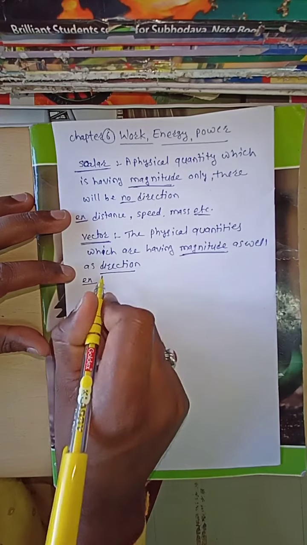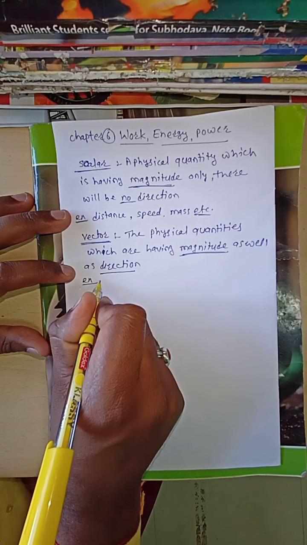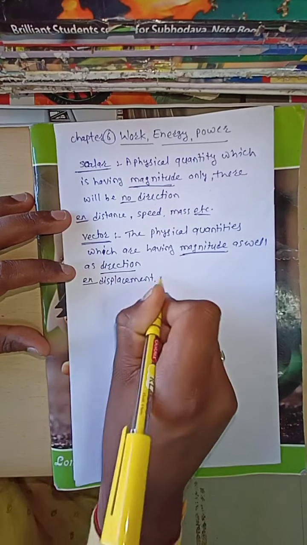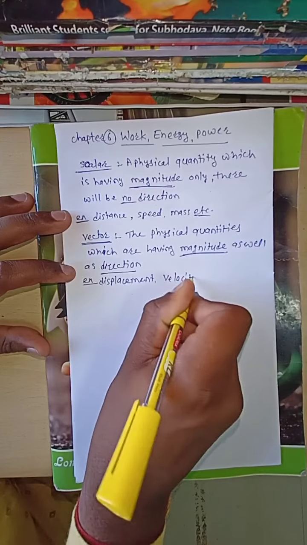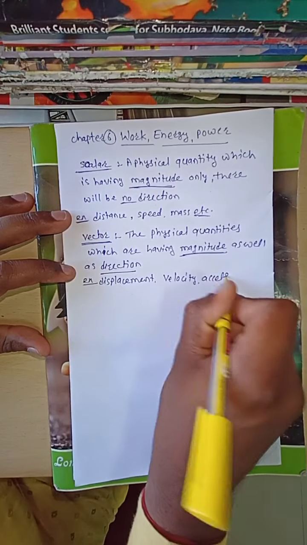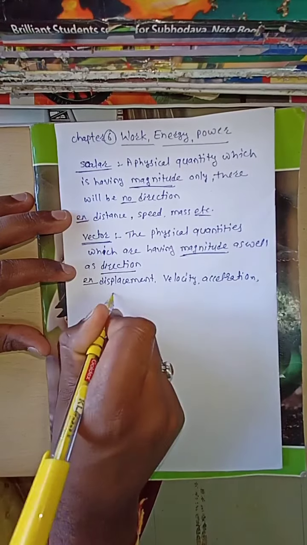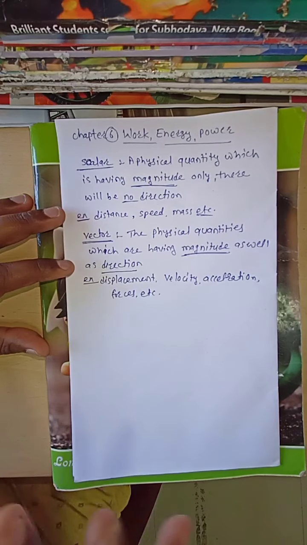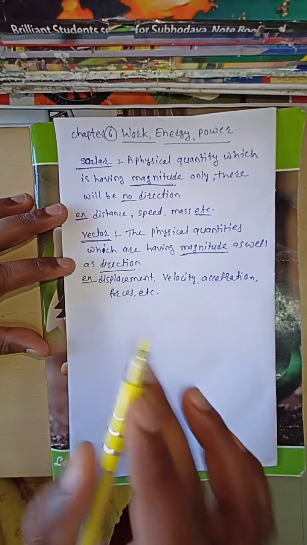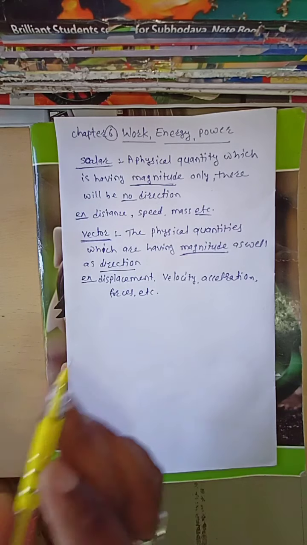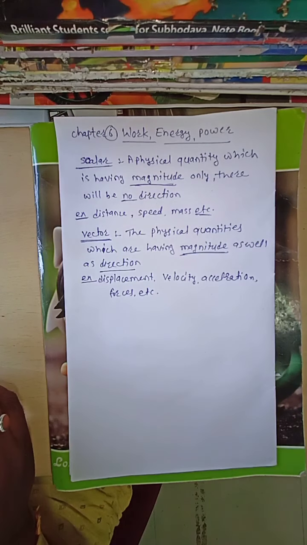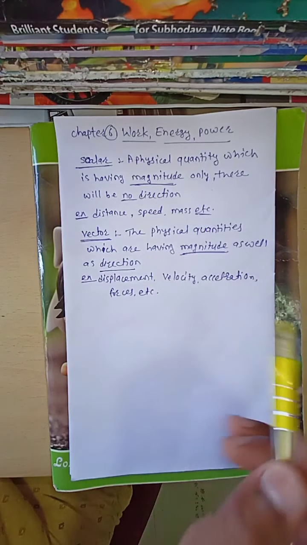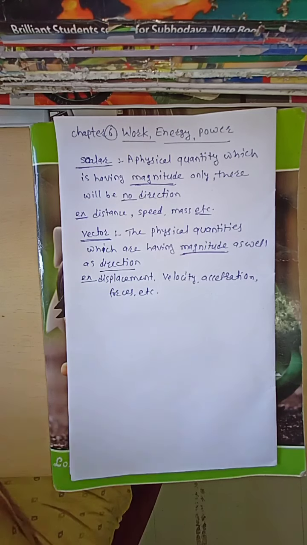Examples of vector physical quantities are displacement, velocity, acceleration, force, etc. These physical quantities have a magnitude as well as direction, therefore they are known as vectors. So what is meant by scalar? Scalar means a physical quantity having only magnitude, no direction. Vector means a physical quantity having a magnitude as well as direction.